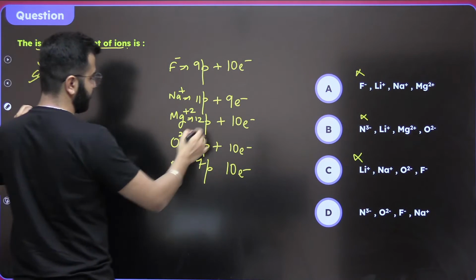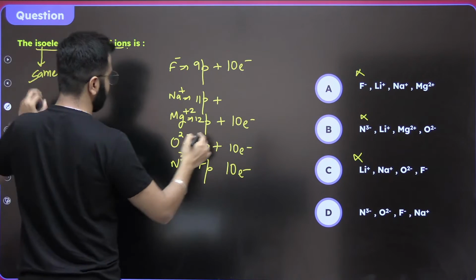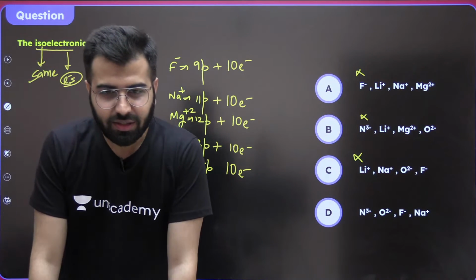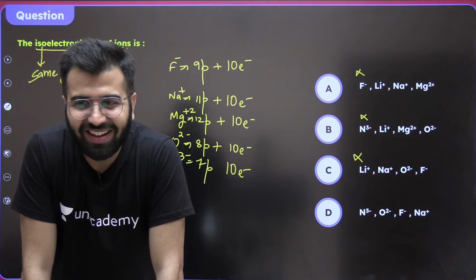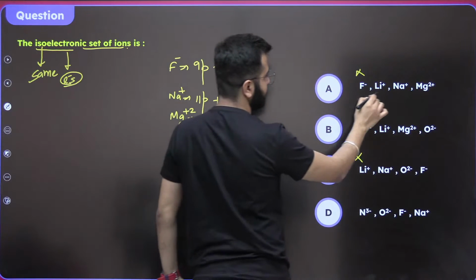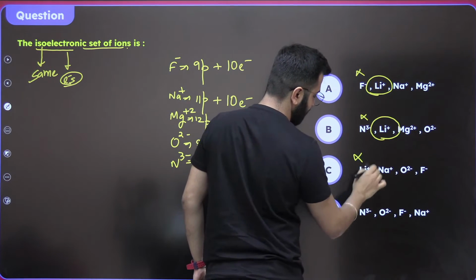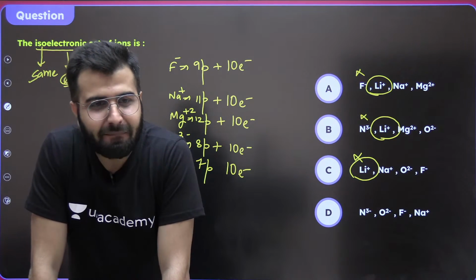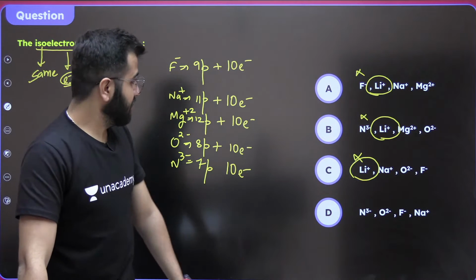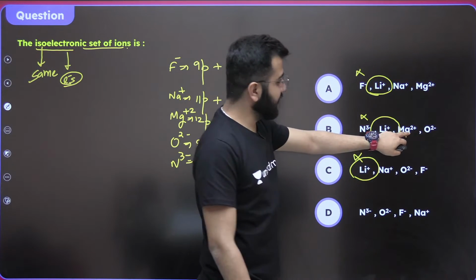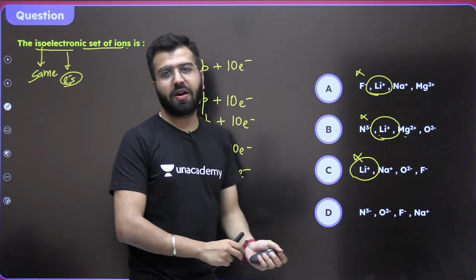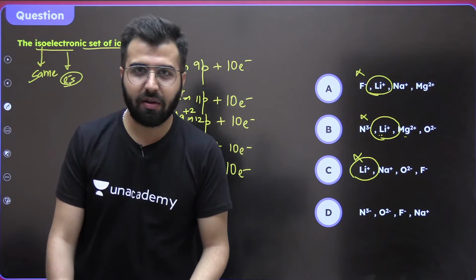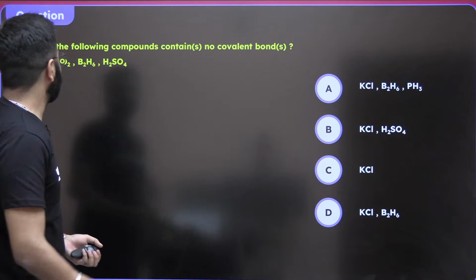I did something wrong. Give me a second. This has to be 10 electrons. Good. So then what is left? Lithium is left. Okay. And by the way, magnesium 2 plus is also the correct one, only because of lithium plus it went wrong. If instead of lithium plus there would be fluorine minus, your answer would be correct. And now moving on to the next one.